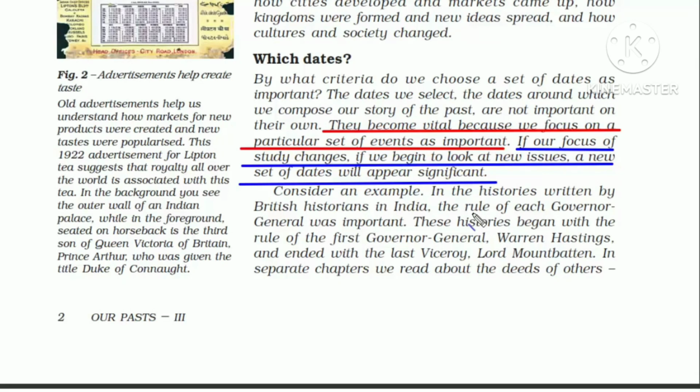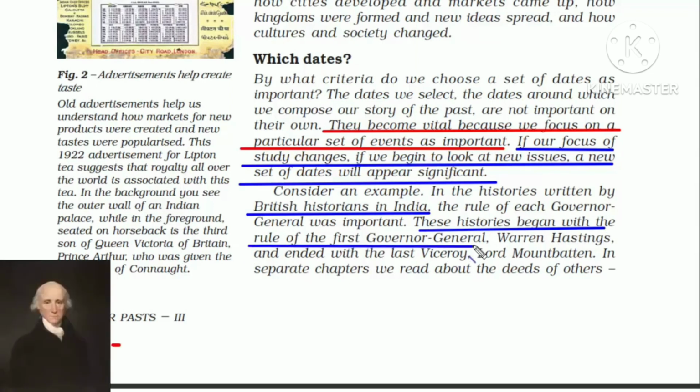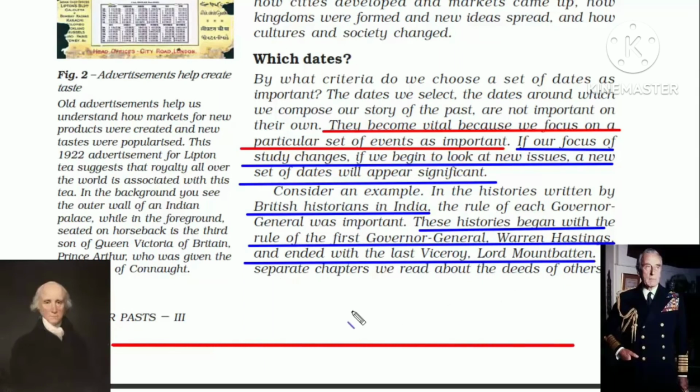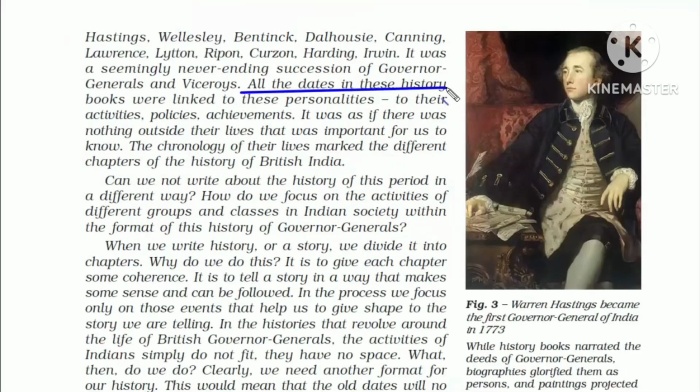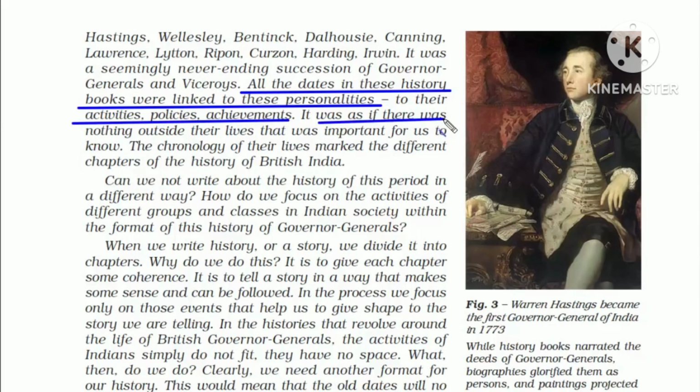Now we have a very good example here. If you see, most histories in India were written by British historians because they were the rulers and they were highly educated. These historians began their writings with the rule of the first Governor General, Warren Hastings, and ended with the last Viceroy, Lord Mountbatten. Most of the content was associated with these personalities who were Governor Generals, and it used to be all about their activities, policies, achievements, etc. It was as if there was nothing else important apart from these personalities. And I think this is not a correct way of drafting history.